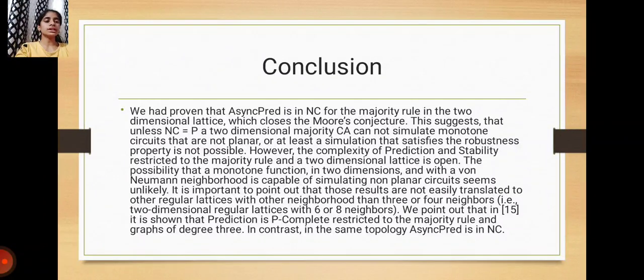We point out that prediction is P-complete restricted to the majority rule and graphs of degree 3. In contrast, in the same topology, asynchronous prediction is in NC.